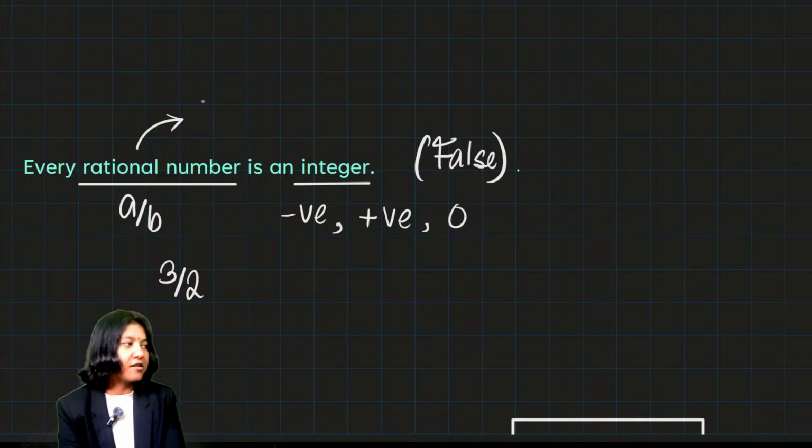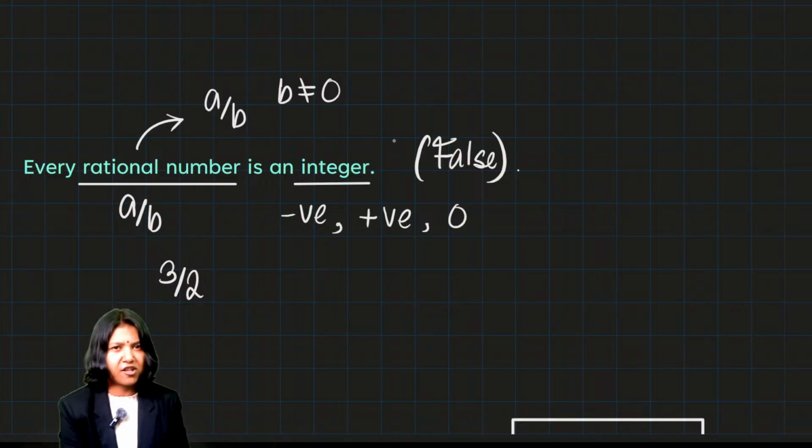You want anything as a rational number where a and b are individually integers, but remember that the denominator should never be equal to 0. I'm sure you have tried this in your calculator. If you put 30 divided by 0, or any number divided by 0, it gives you a math error. The logic is you cannot divide by 0.